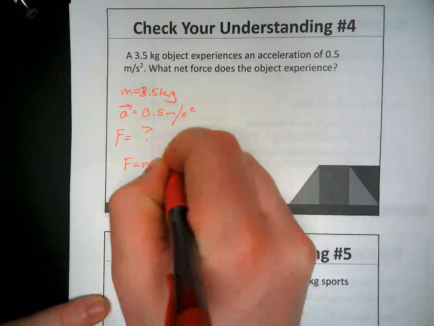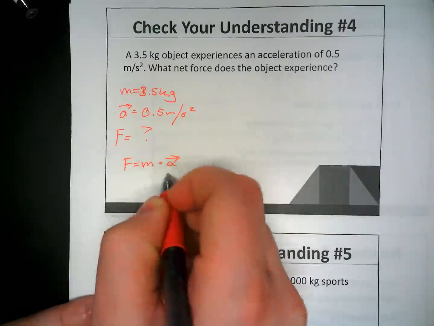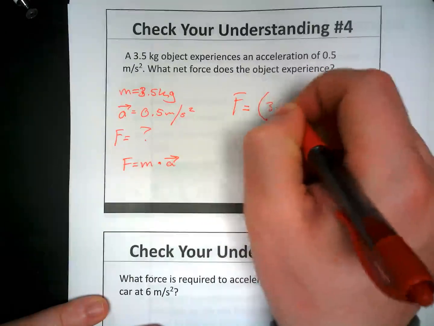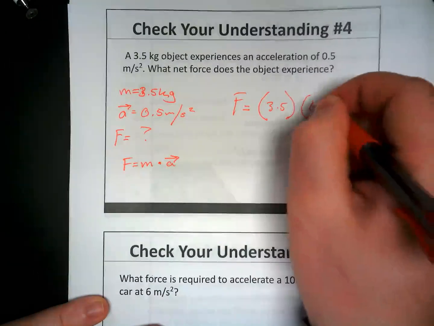So that means we're going to be using this equation here. Force is equal to mass times acceleration. So we'll plug those in. For m, it's 3.5. For a, it's 0.5.